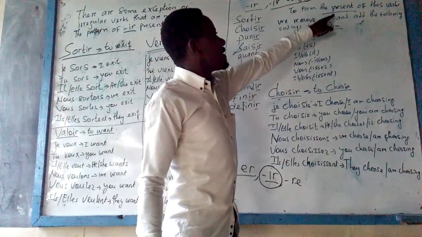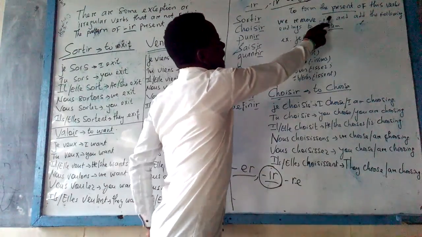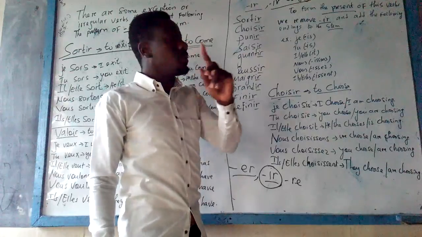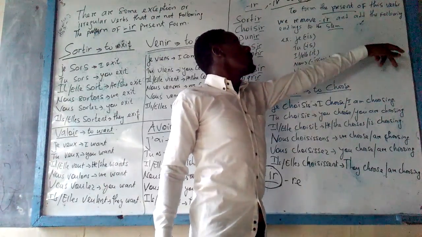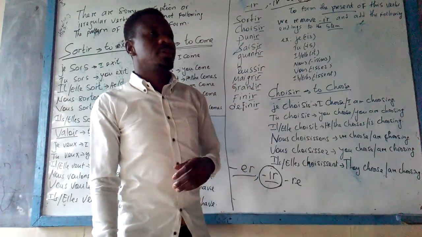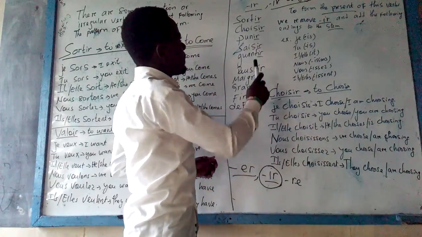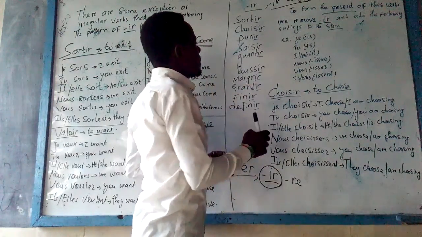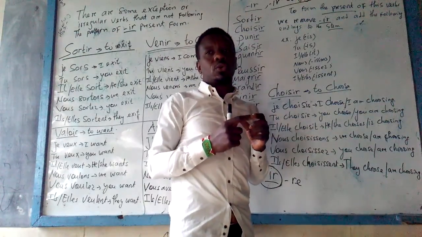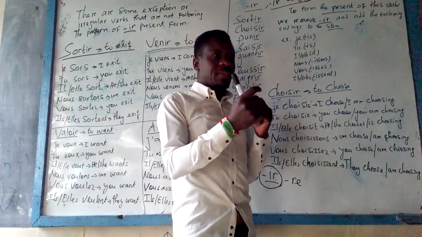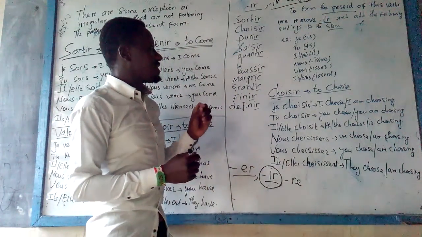To form the present tense of these verbs, the first step is to remove IR. We remove IR and add the following endings to the resulting stem. The stem is what remains when you have removed the IR. We can also call it the root of the verb, or the base. In French, it's called la base.